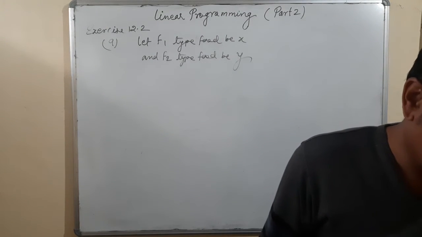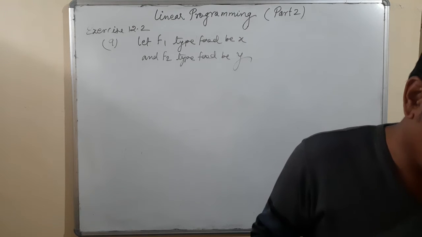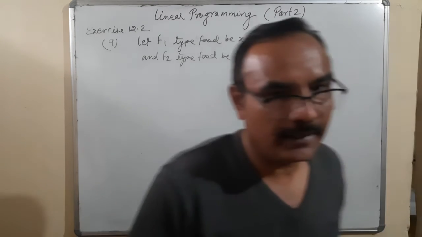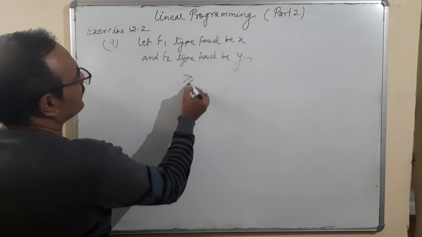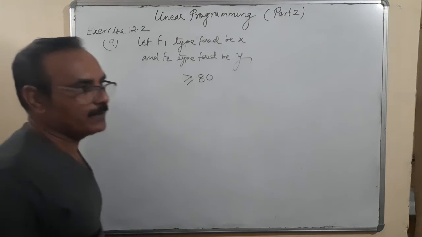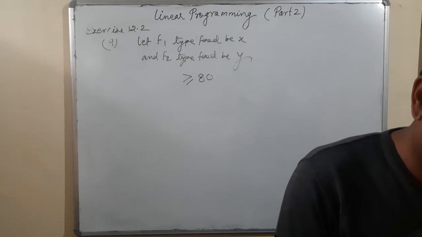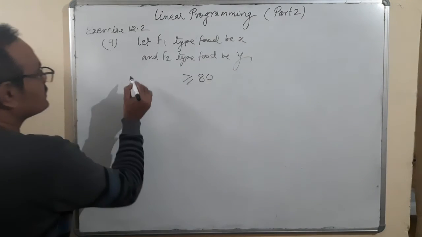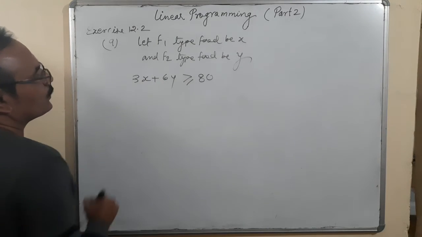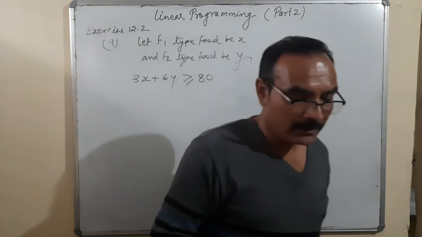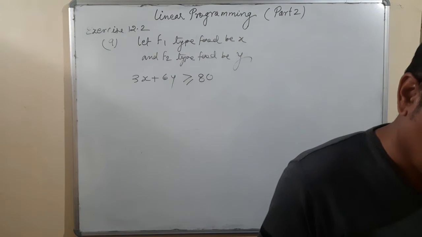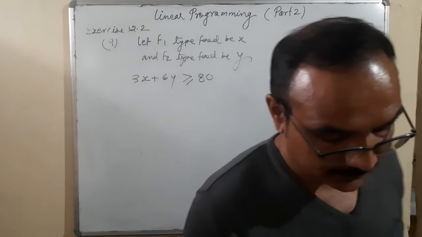Now let us see the first line, which says the diet is to contain at least 80 units of vitamin A. Now I'll see the vitamin A consumed in both foods F1 and F2. Food F1 contains 3 units of vitamin A and F2 contains 6 units of vitamin A. So 3x plus 6y, that is the vitamin A.